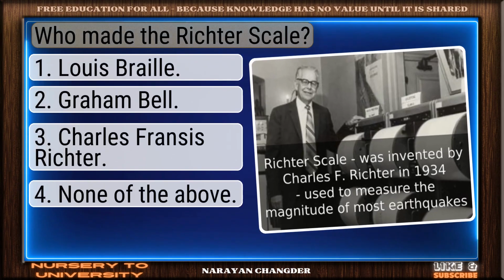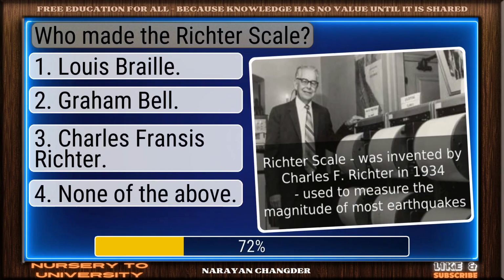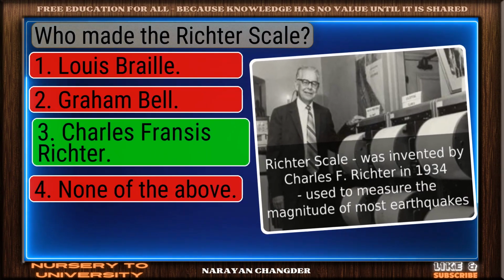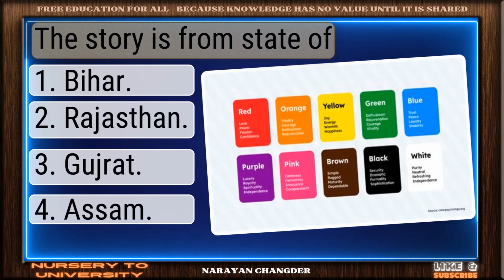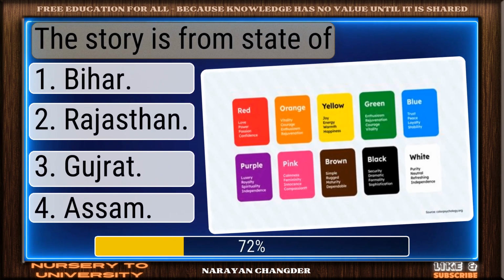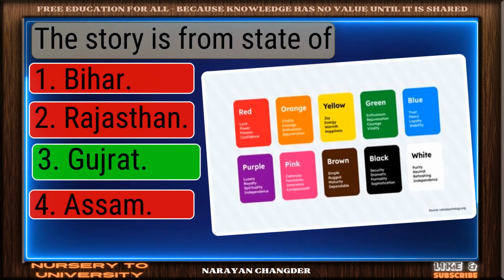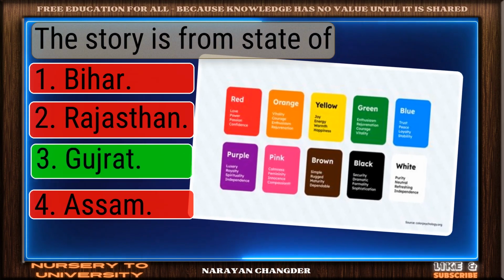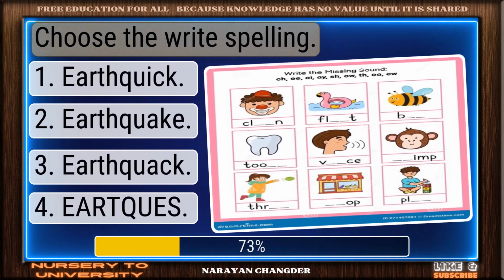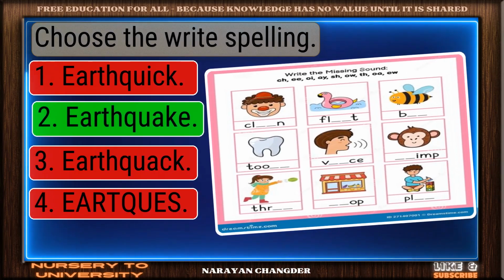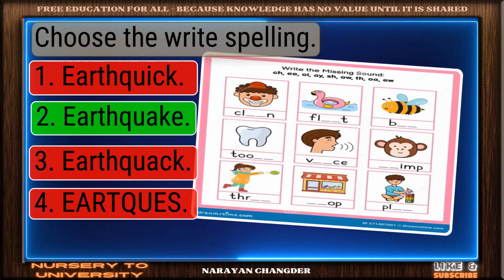Who made the Richter scale? Great job. Charles Francis Richter is the accurate answer. The story is from State of. You're right. Gujarat is the correct answer. Choose the right spelling. Excellent. Earthquake is a brilliant choice.